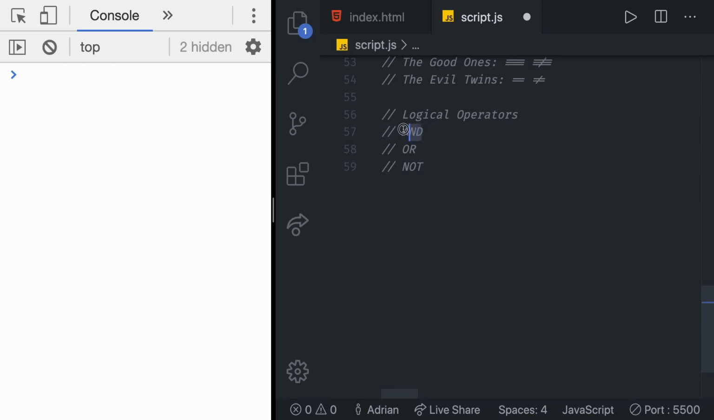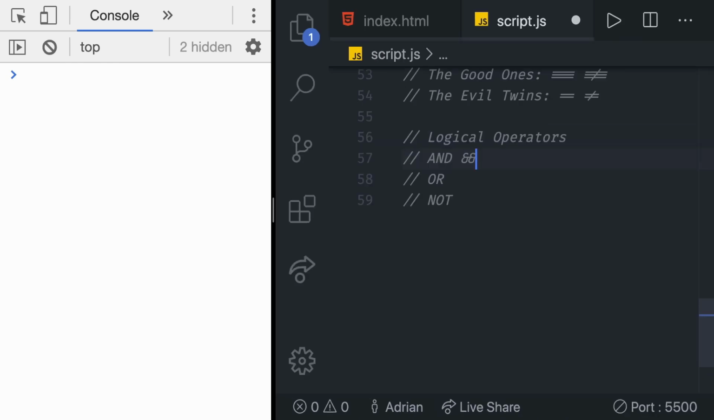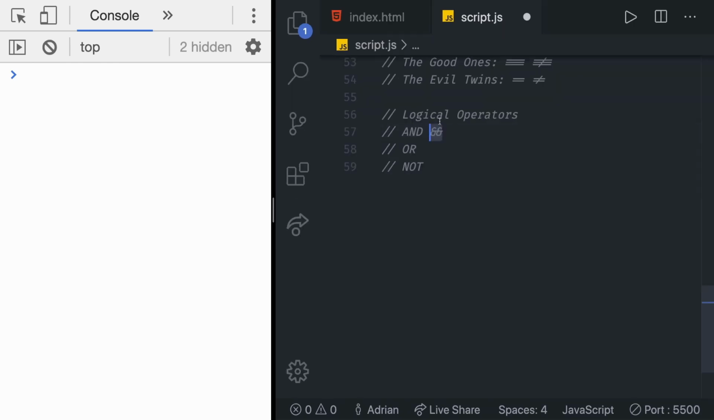To write the AND operator, we use the double ampersand syntax. If you don't know where this is on your keyboard, feel free to Google it, but that's the double ampersand. So, how does the AND operator work? It checks whether all operands are true. And if they are, it returns true. Simple as that. If they are not, it returns false.